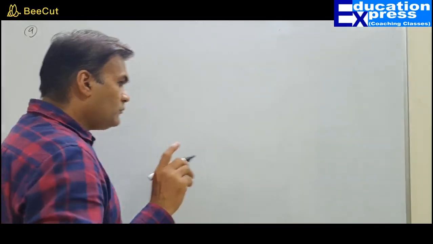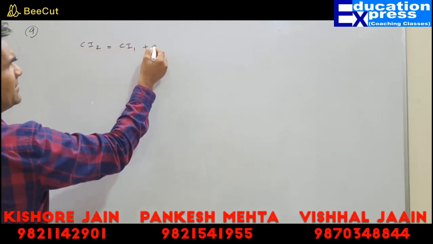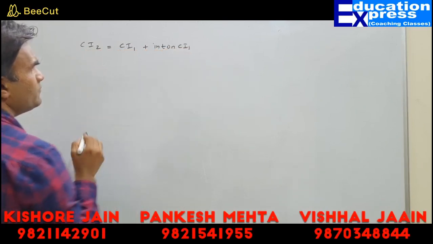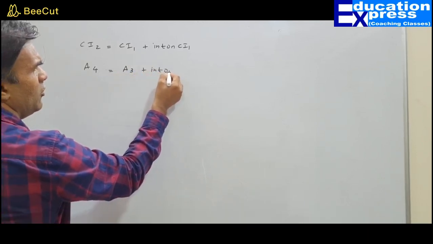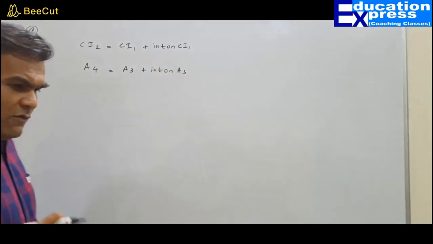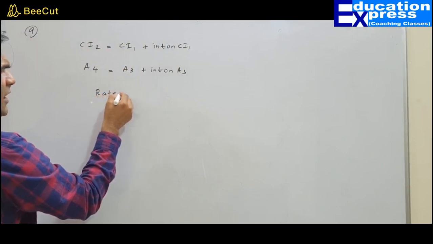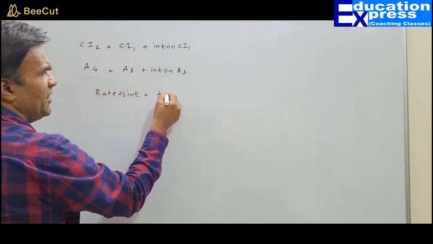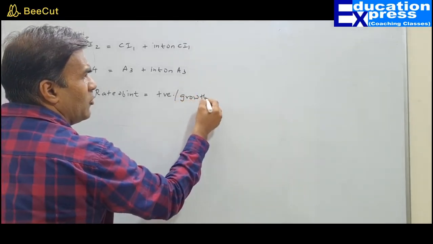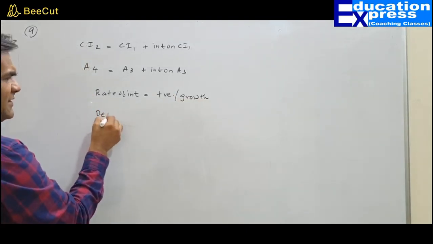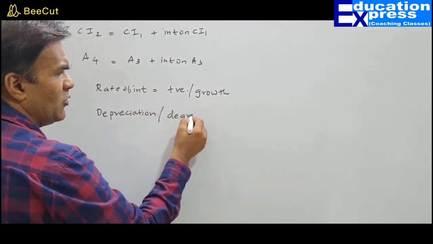See, as we know for a fact, compound interest 2 equals compound interest 1 plus interest on CI1. What about A4? A4 would be A3 plus interest on A3. You know why? In all these things we are taking into consideration that my rate of interest is positive. That means my amount is growing. There is a growth.